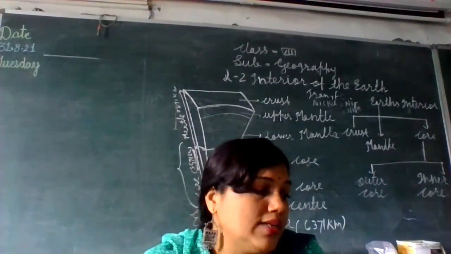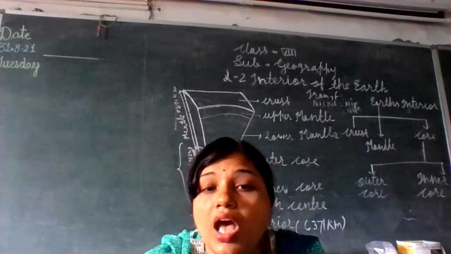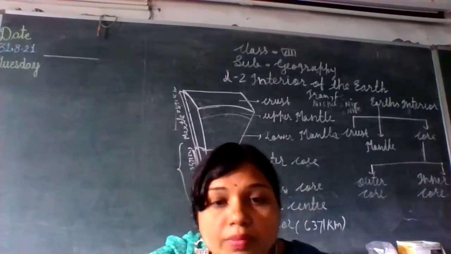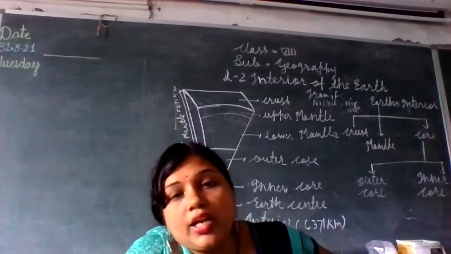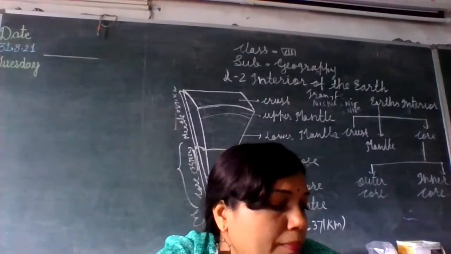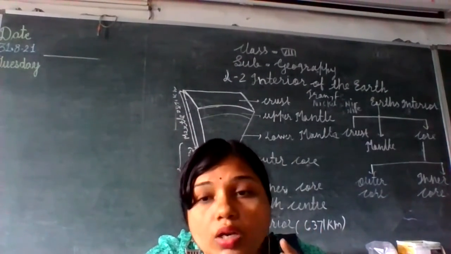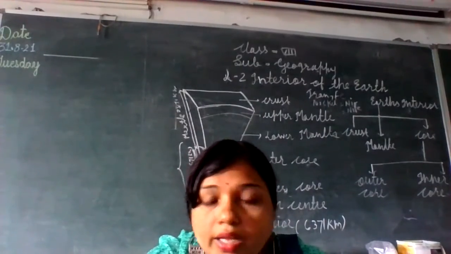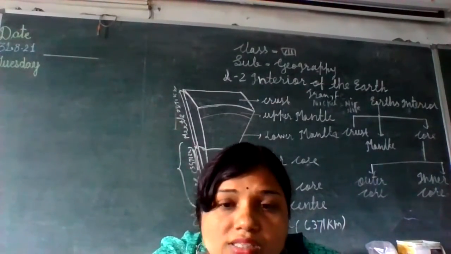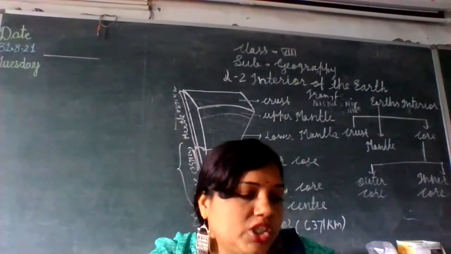We have seen the two layers of the crust, that is the continental crust and oceanic crust, and each has its particular characteristics. Then we discussed the mantle, which is again divided into two layers, the upper mantle and lower mantle, and the third one is the core, of which today we discussed the outer core and the inner core. And we have discussed the characteristics and function of each and every layer in this chapter.